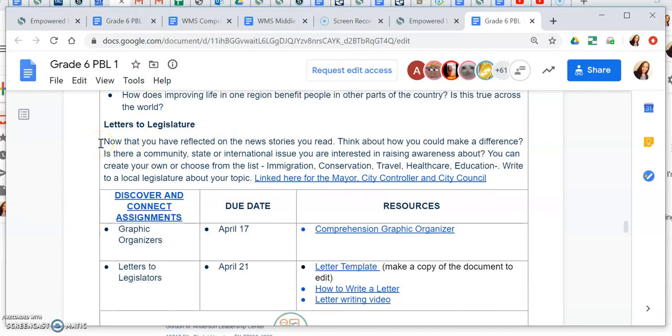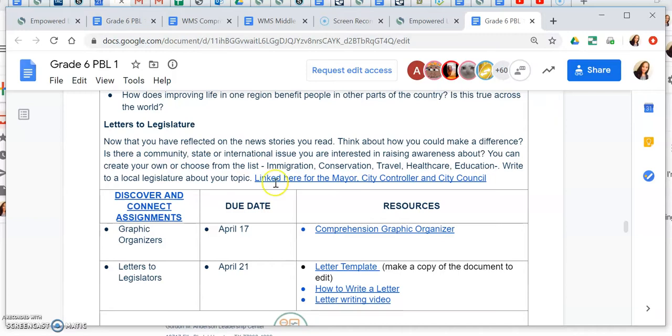So it reads, now that you have reflected on the news stories you've read, so those 2 articles from assignment 2, that's what it's talking about. Now that you've completed that and thought about it, think about how you can make a difference as a student. Is there a community, state, or international issue you are interested in raising awareness about? So is there something going on in the world or in your community or your school or your state that you want to tell people about or ask for support with, right?